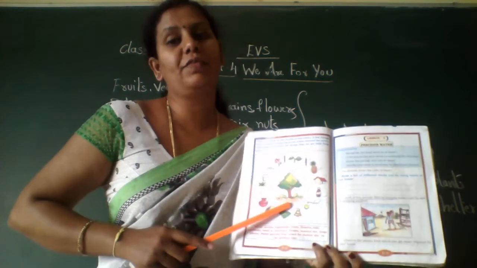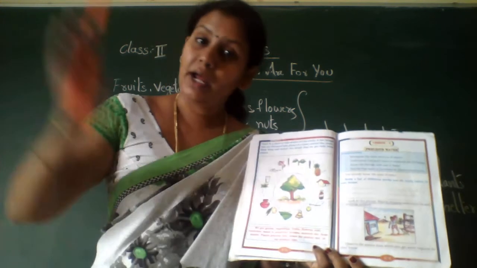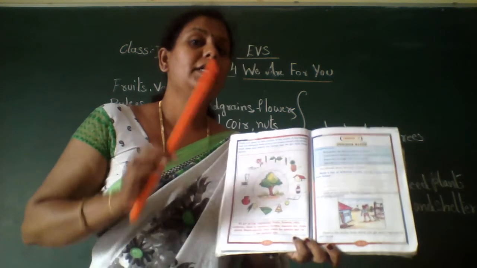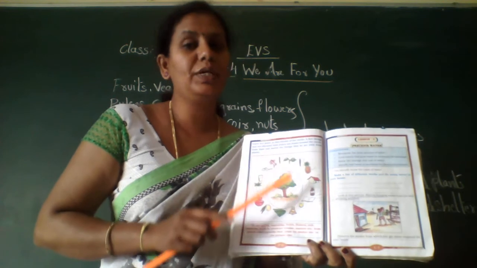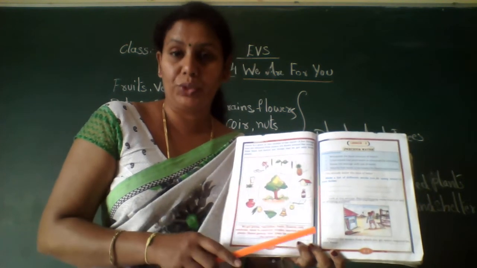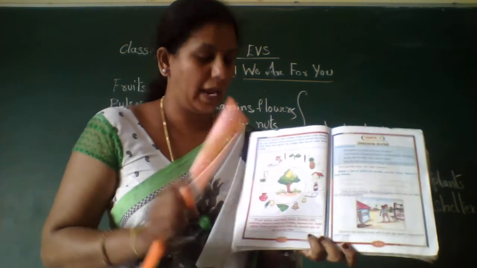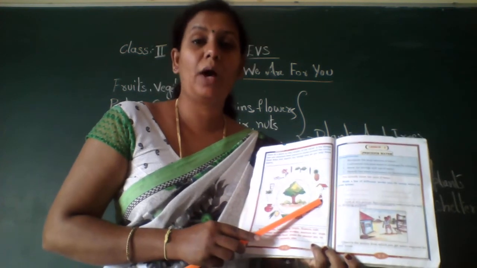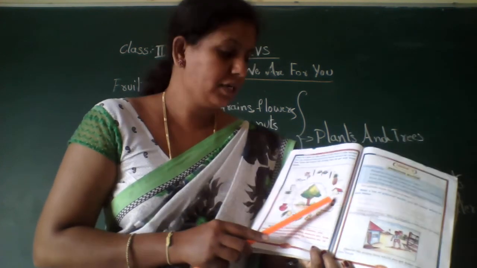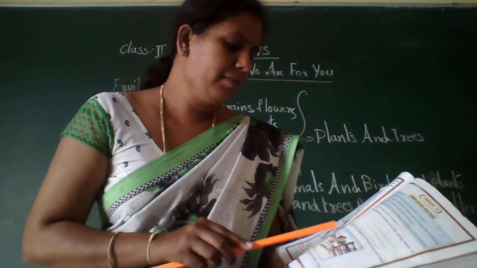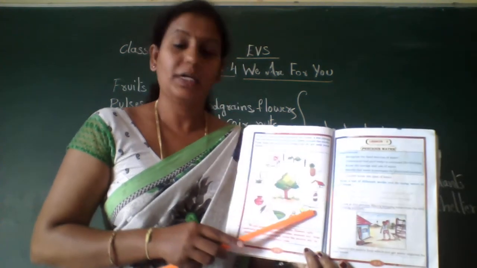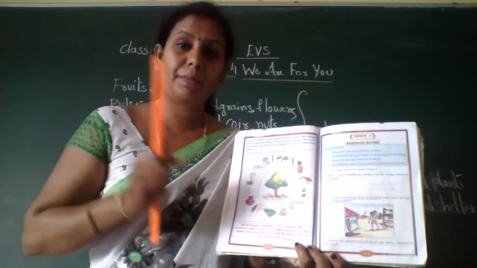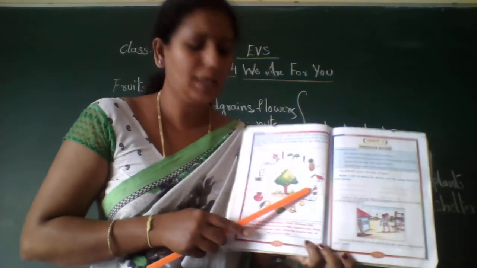That wood we get from plants. We won't get a house directly from the plant, but the materials which we use to construct a house, like wood, we get from that plant. Then gum. Yes, gum is prepared by using rubber. So gum is made from the rubber plant. By using the rubber plant we make gum.